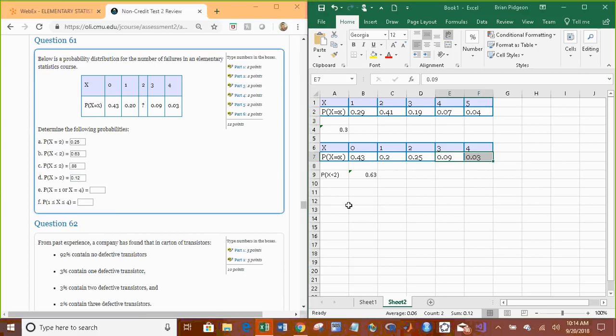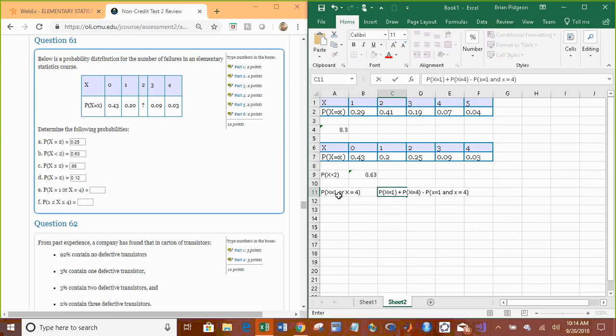The probability that x is equal to 1 or x is equal to 4. So think about your probability of or. That's going to be the probability that x equals 1 plus the probability that x equals 4 minus the probability that x is 1 and x equals 4. Well, you might be a little bit confused as to why I typed that last line in there.